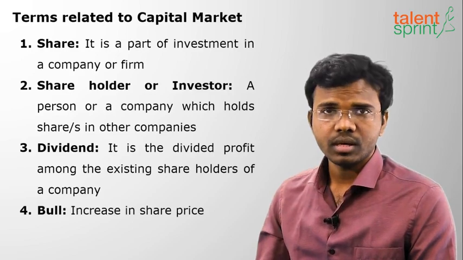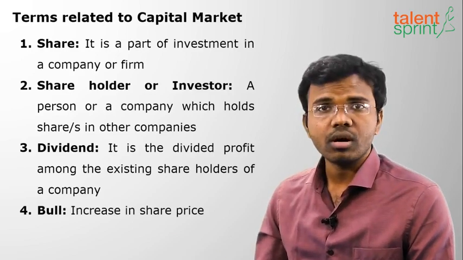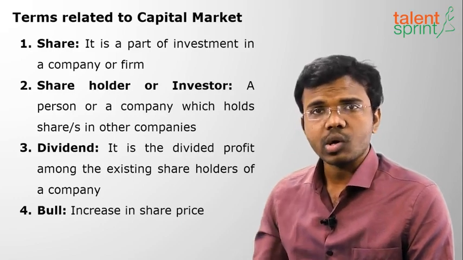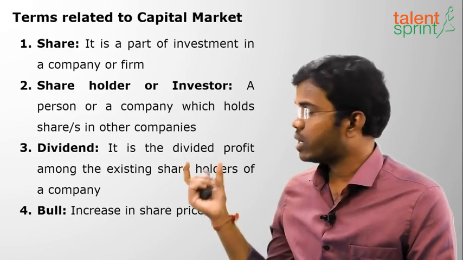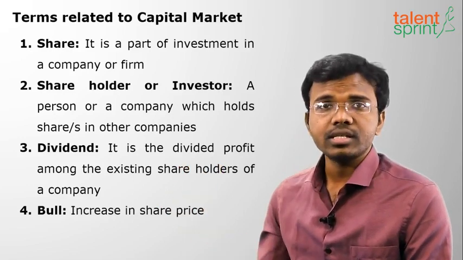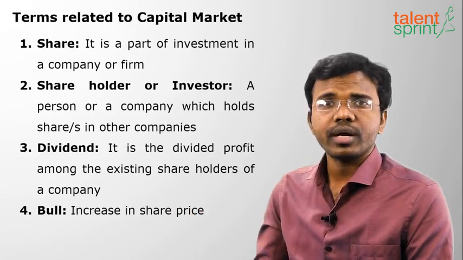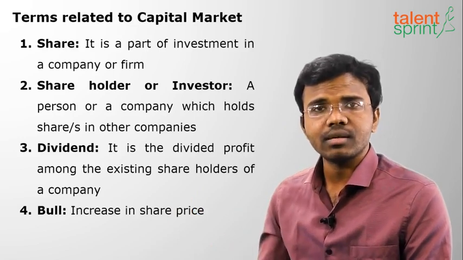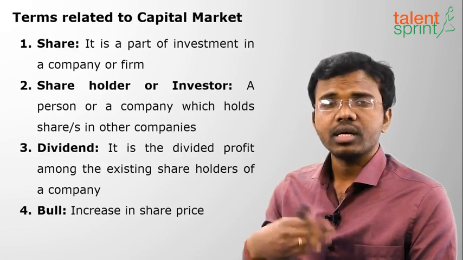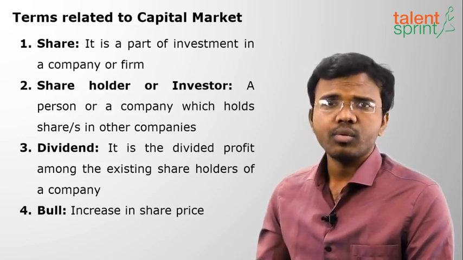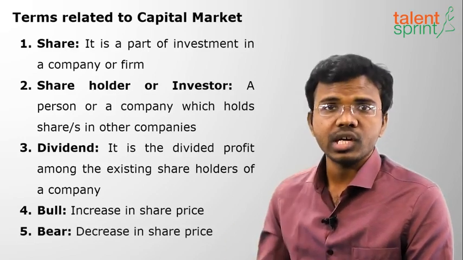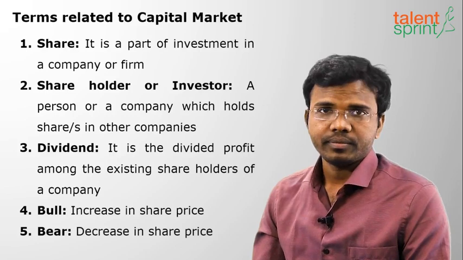Next is bull. So increase in share price is called bull. Generally you see bull statues near the capital market or stock market. So that's why all people will aim for bull, that is increase in share price. They expect the share price to increase. Whenever the share price increases, they will get dividend. Suppose if the share price is 10 rupees, it has become 11 rupees. It is bull. Suppose it has become 9 rupees. It is called bear. Decrease in share price is called as bear.